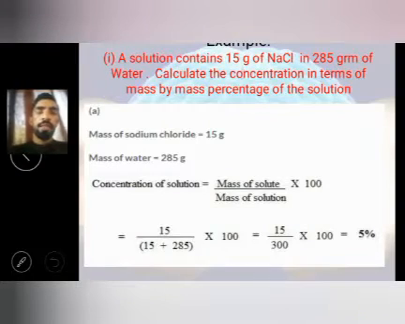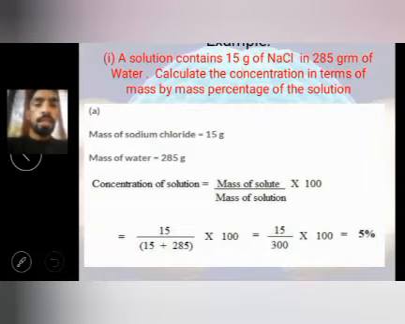One example we are taking here, as we have already done this. A solution contains 15 gram of NaCl per 285 gram of water. The 285 gram of water is the solvent and 15 gram of sodium chloride is the salt. Now how will we solve this? This is mass of solute upon mass of solution, and to make a solution we need to add solute plus solvent.